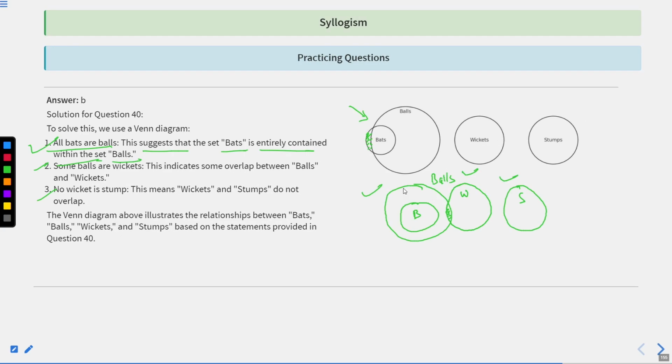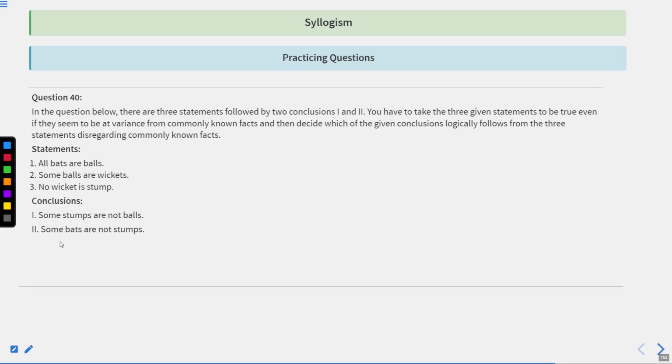Can we come to this particular decision that some stumps are not balls? Is there any direct inference between stumps and balls, stumps being the subject and balls being the predicate? Is there any relation which we can carry from the statement? There is no direct relation, my dear students, as I've already informed you, between stumps and balls. There could have been some relation if there had been some inference, but there cannot be any relation that we can figure out from this statement.